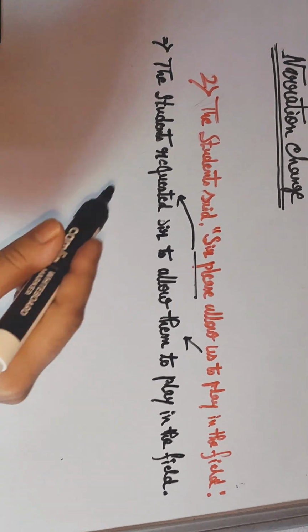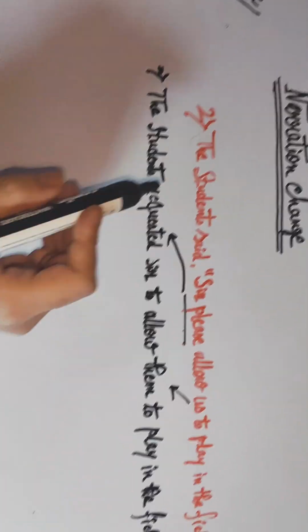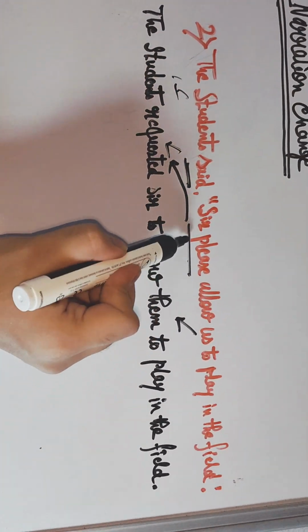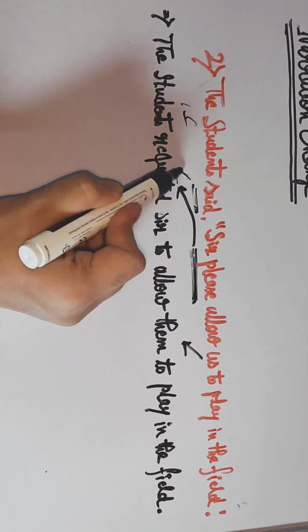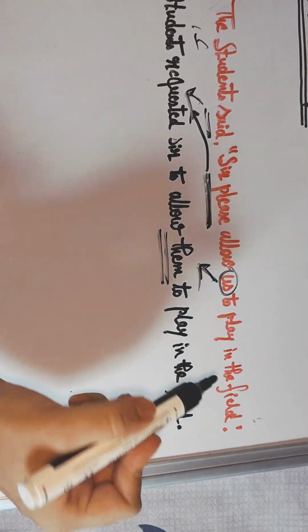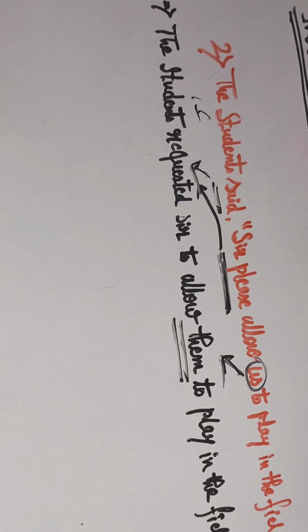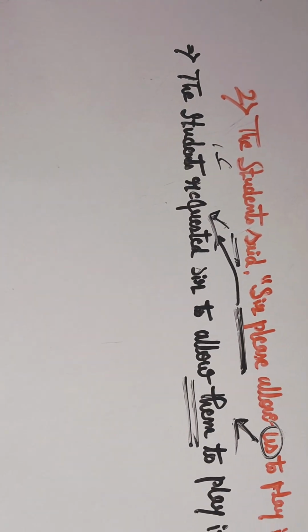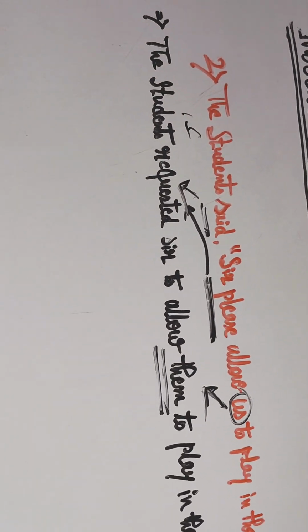So here the student says will be the student. Said will not be said. Said will be transformed into requested, because in the active form there is the word please, which will transform the said into requested. Requested sir, will be sir, to allow us will transform into them, to play in the field. So these are the basic examples of narration change for class 9th, which are present in the syllabus of class 9th English, and we will further discuss all about the rules and regulations of narration change.